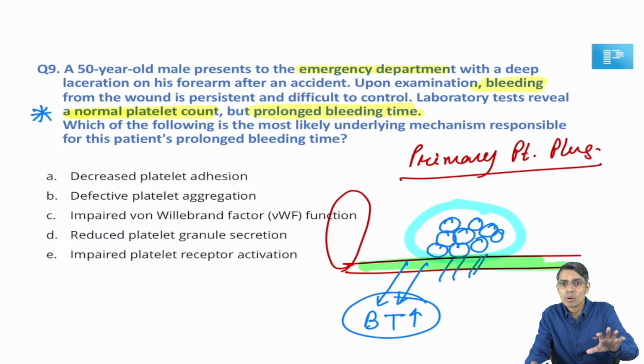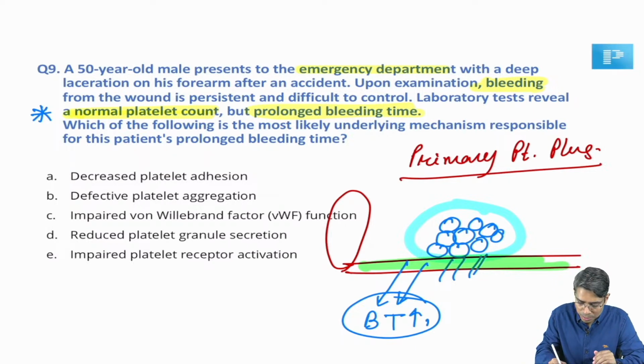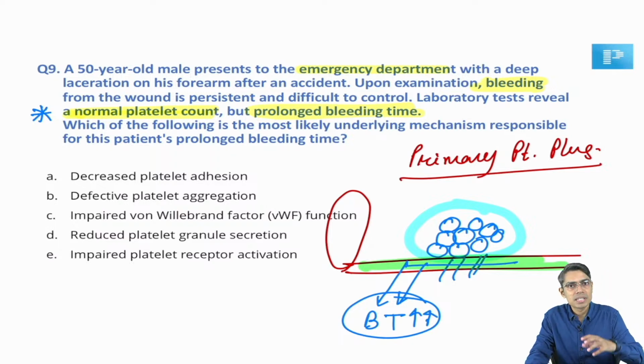So, functional abnormality of platelets can also increase bleeding time, or if there is a problem in the vessel wall, there may be a problem in the collagen, like for example in case of scurvy, or there may be a problem in certain factors which are there in the endothelium wall, like von Willebrand factor. If that is also deficient, then this whole process will be problematic and bleeding time will be prolonged, right.